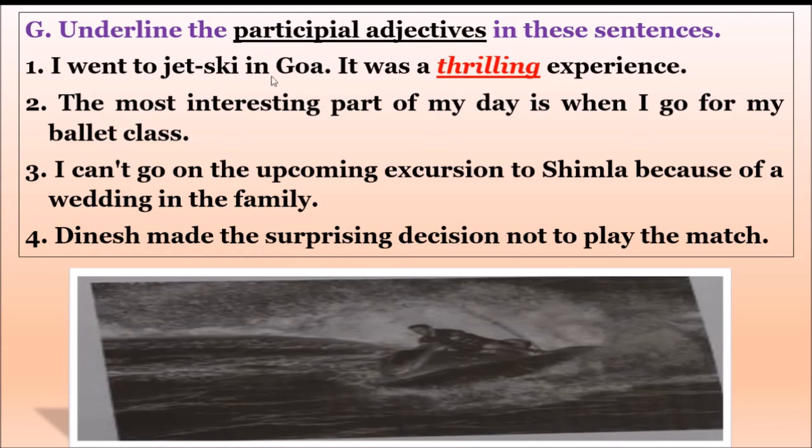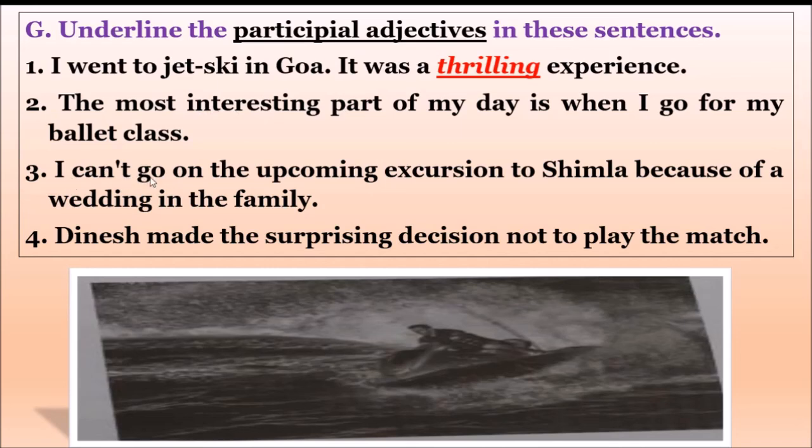I went to jet ski in Goa. It was a thrilling experience. So thrilling, ing form for the adjective. It is a present participle adjective. Second one, the most interesting part of my day is when I go for my ballet classes. Is there any ing or ed form? Here it is. Interesting, present participle. So underline this interesting, guys.